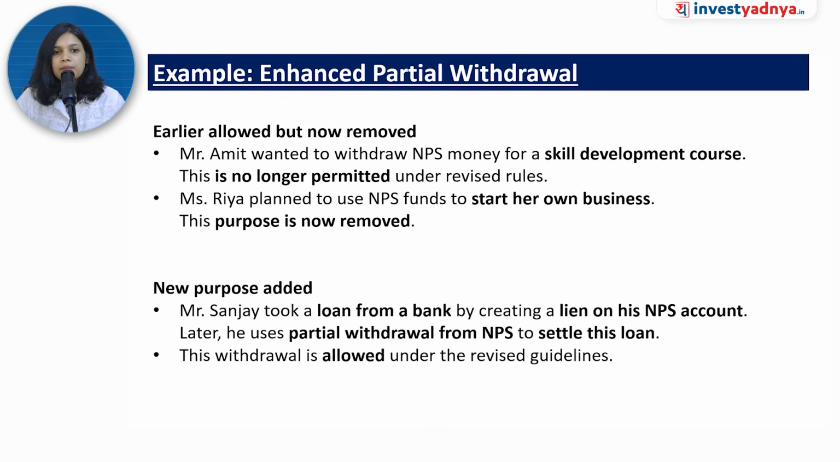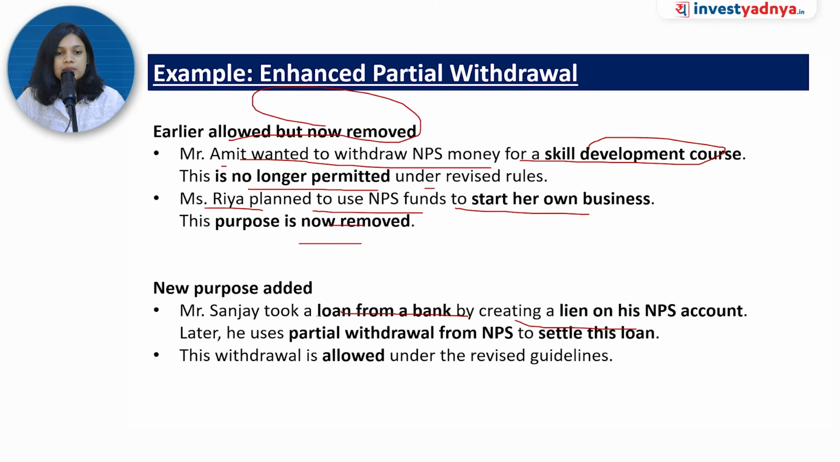So this is another flexible change that is for the benefit of the subscriber. Earlier allowed but now removed. Amit wanted to withdraw the money for a skill development course, but that is no longer permitted under the revised rules. Miss Ria plans to use the NPS to start her business, but that has been removed. But now she could take a loan, but she has to charge it on the NPS through a lien. Took a loan by creating a lien on his NPS account. Later he uses partial withdrawal from NPS to settle his loan. This withdrawal is allowed under the revised guidelines.